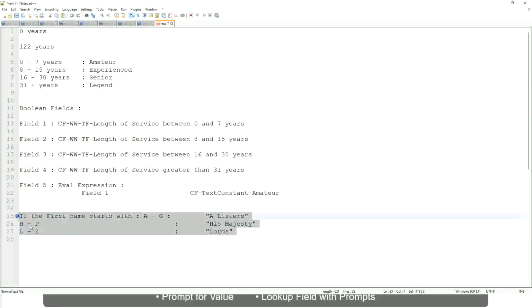Now tell me this, if prior experience, not prior experience, let's not do that.